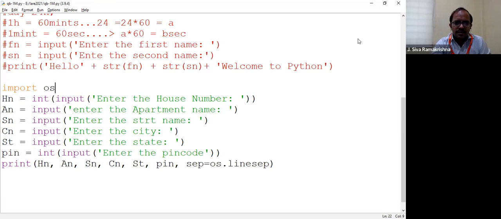Any doubt in this? Somebody needs something. Sir, can we use /n to print in a new line? /n will come. There are multiple ways. I told you, there are multiple ways. Since you are using